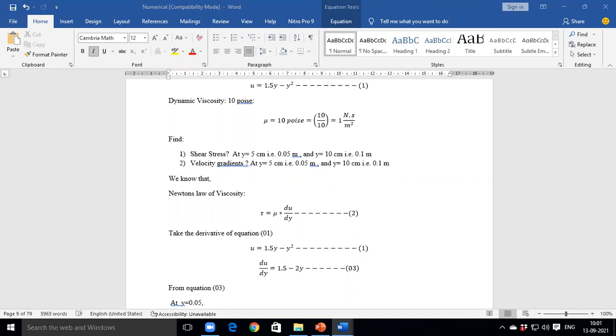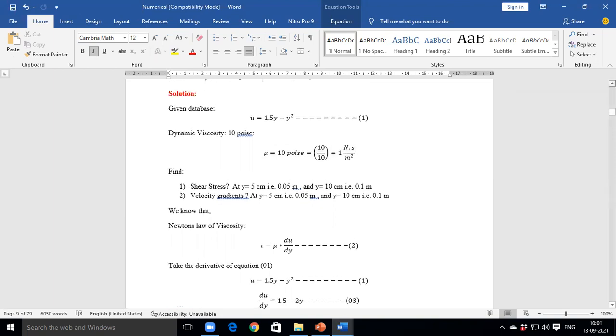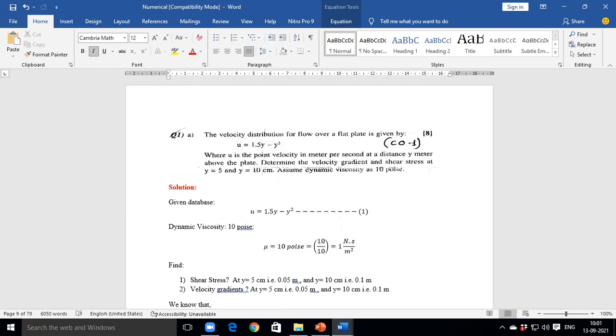How can we find the velocity gradient? From the velocity equation, the correlation between velocity and distance. From that we can find the velocity gradient. Understood?